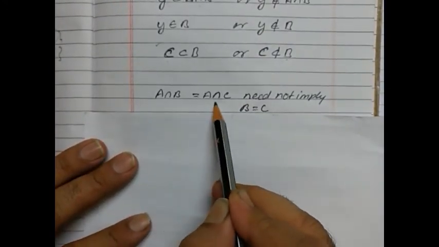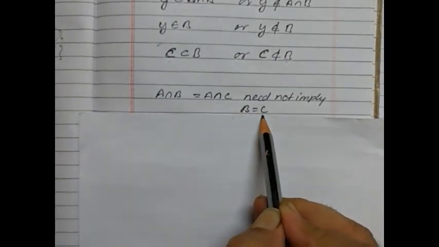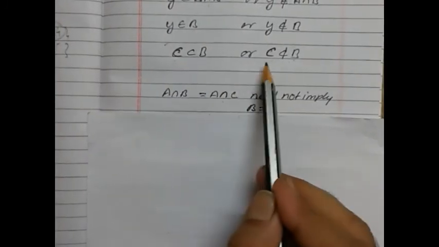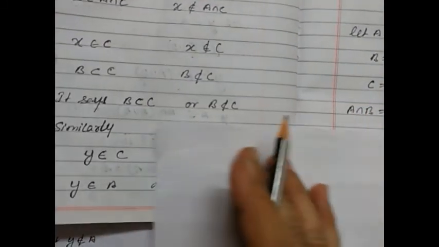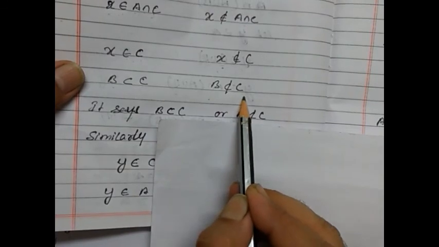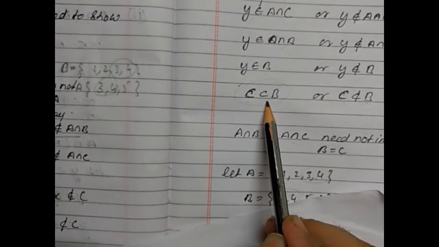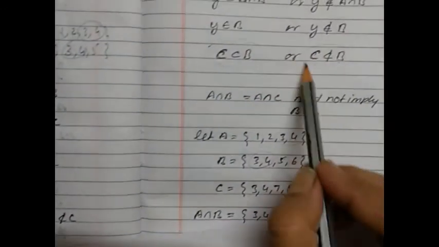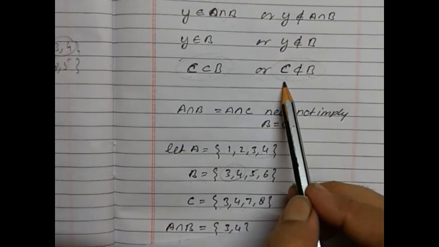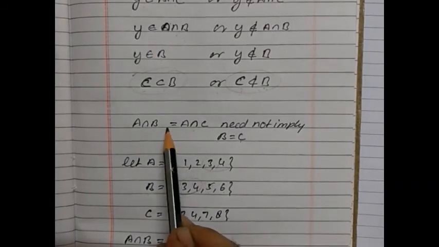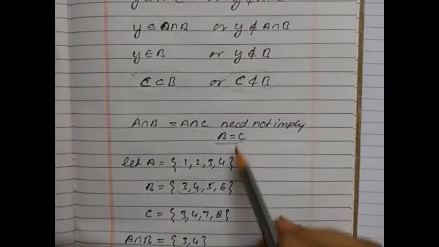So here we can say A intersection B equal to A intersection C need not imply that B is equal to C. Both conditions are coming: C is a subset of B and C is not a subset of B, and B is a subset of C and B is not a subset of C. When we have both conditions, we say B is equal to C. When we have these two conditions, we can say it is not necessarily equal. So A intersection B equal to A intersection C need not imply equality. Your concept will be clearer with an example.